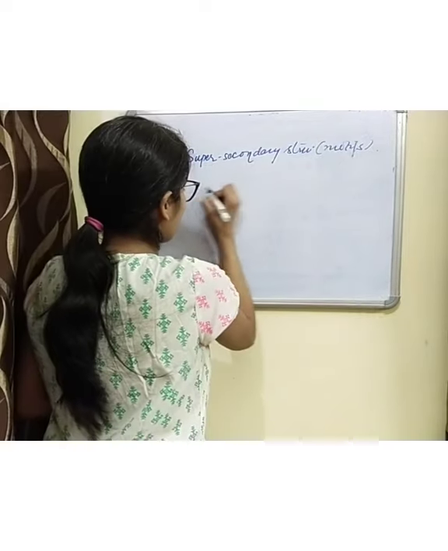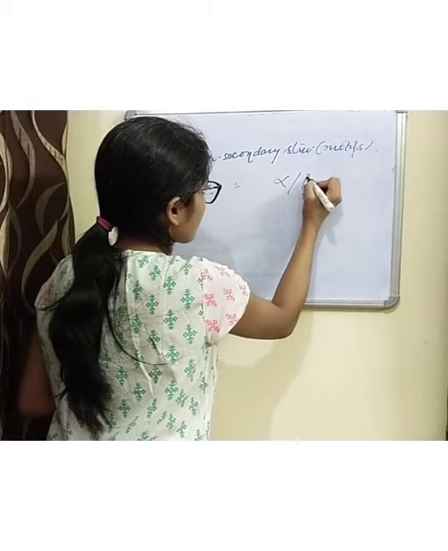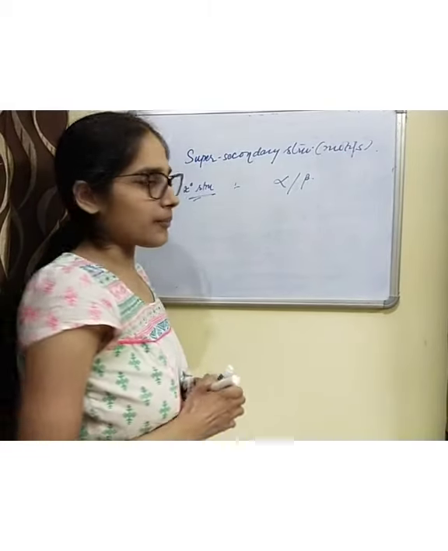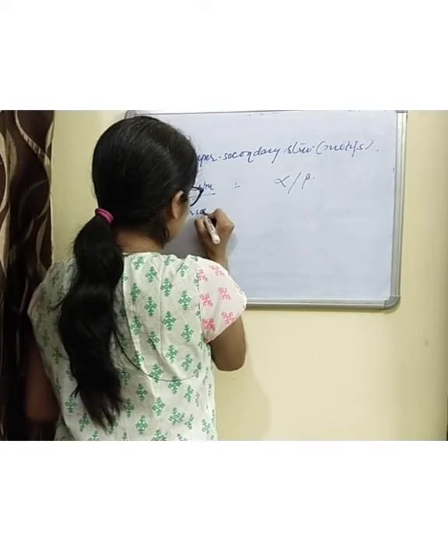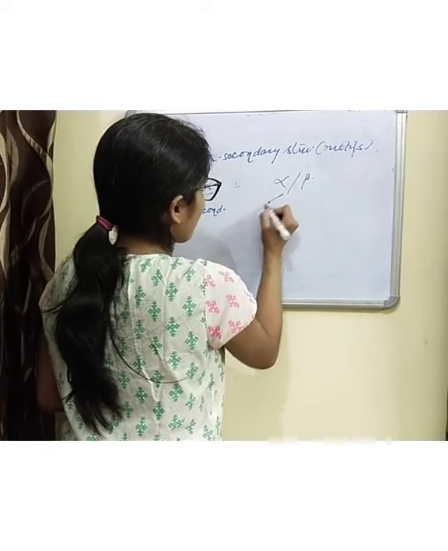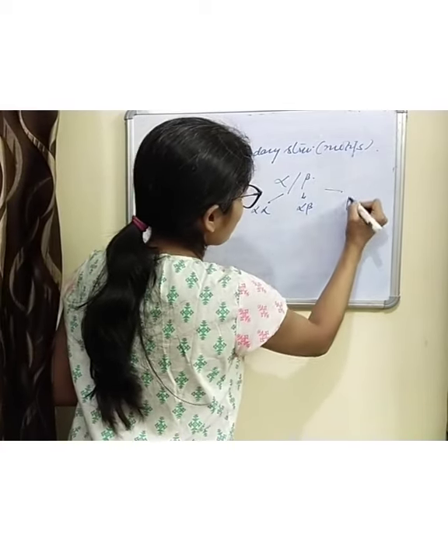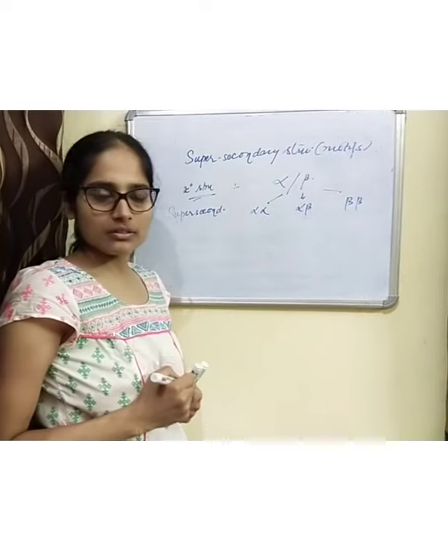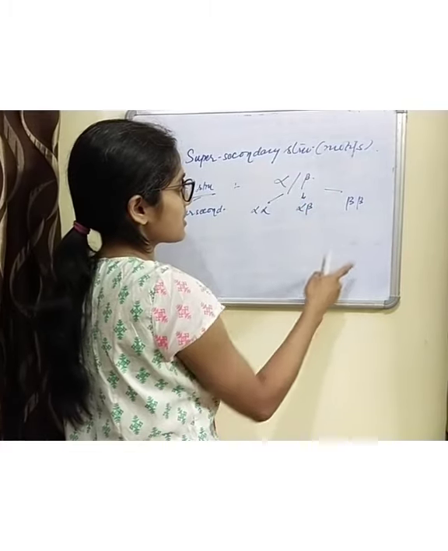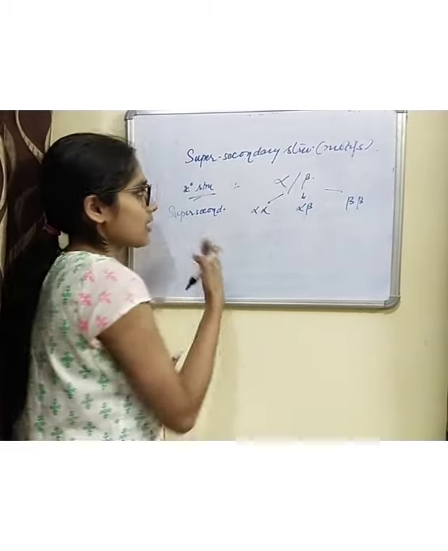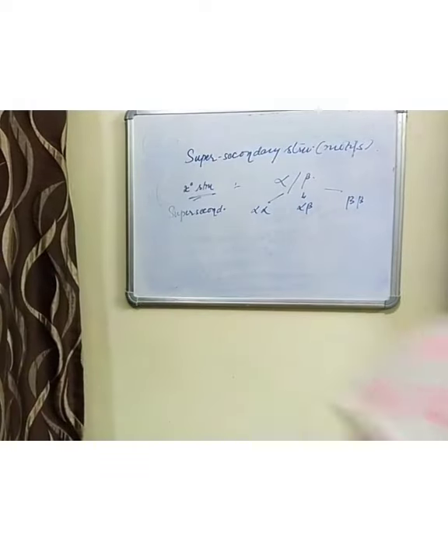For secondary structure we have either alpha helix or a beta sheet. Then we have super secondary structure, which could be alpha alpha, alpha beta, or beta beta. So these combinations are known as motifs, or super secondary structures.